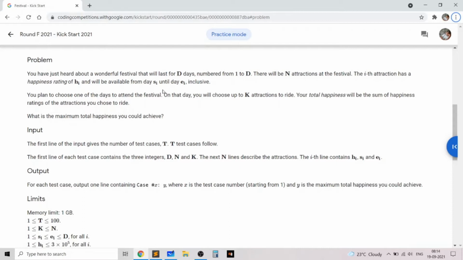In this problem we are given a festival that will last for D days, numbered from 1 to D, and there are N events happening at the festival. The ith event has a happiness rating of H_i and will be available from days S_i to E_i, both inclusive. We need to choose a particular day on which we will attend the festival, and on that day we choose the K best events, and our happiness will be the sum of those K best events. So we need to find the maximum possible happiness we can get for that particular day.